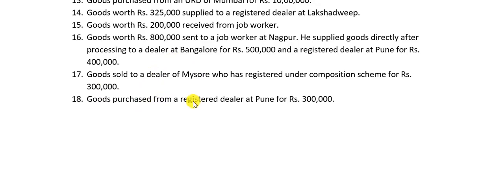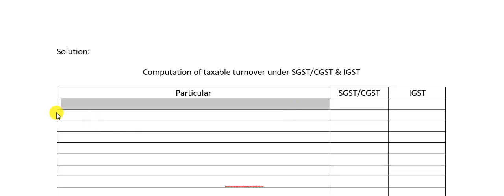Goods purchased from registered dealer at Pune. Once again, to check your concept, there is this point. When you purchase goods from an unregistered dealer, you have to pay tax. When you purchase from a registered dealer, you need not pay any tax on that. Why? Because this registered dealer himself will pay the tax. Is it or not? Yes. So let's jump on to the solution.